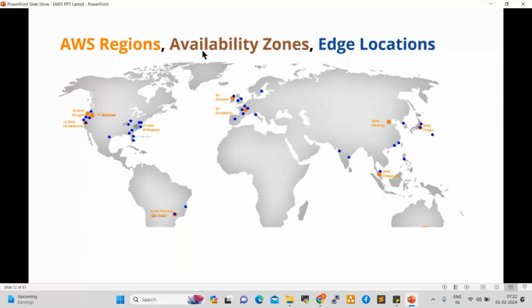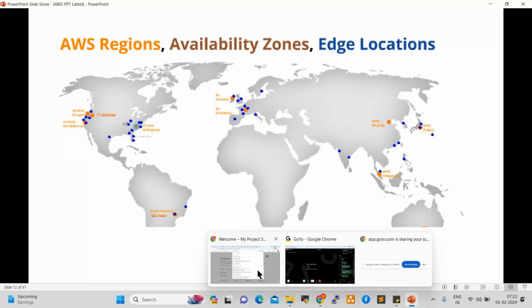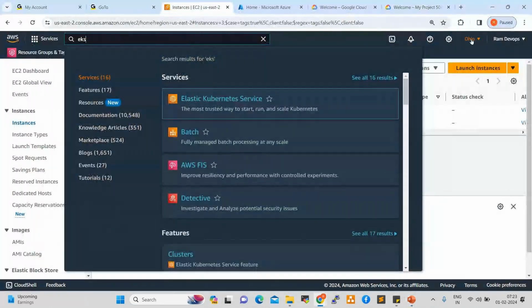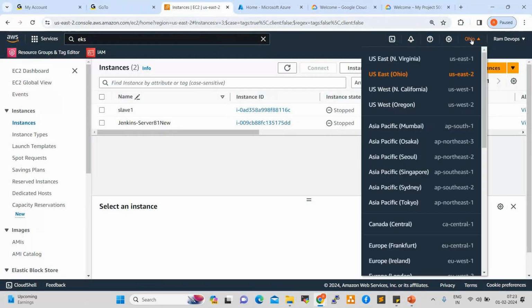Every country has many regions available. For example, if you go and check here in AWS, these are all regions. Here, America's regions, four regions: U.S. East, North Virginia; U.S. East, Ohio; U.S. West, North California; U.S. West, Oregon.